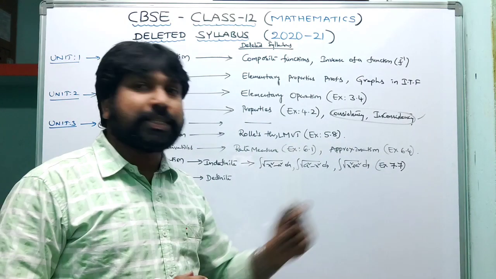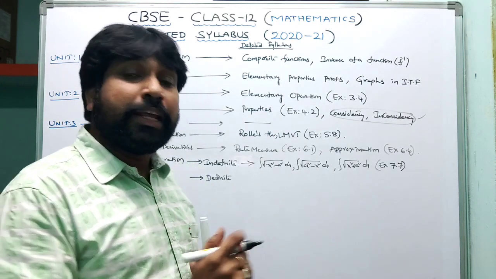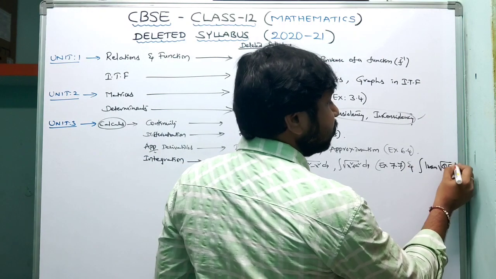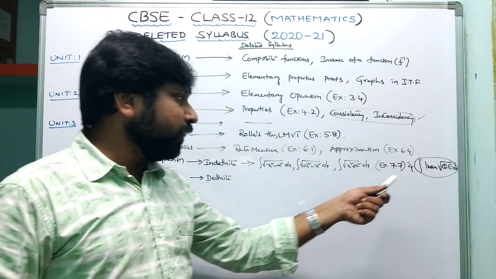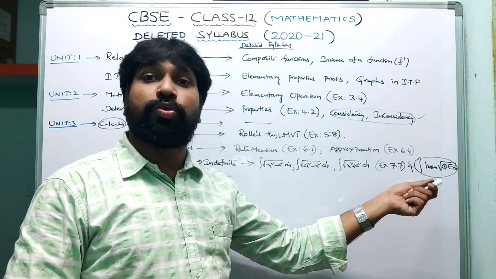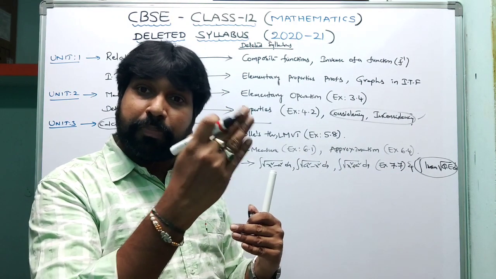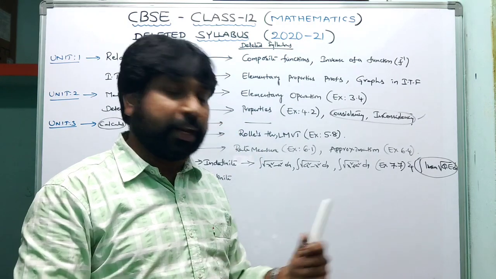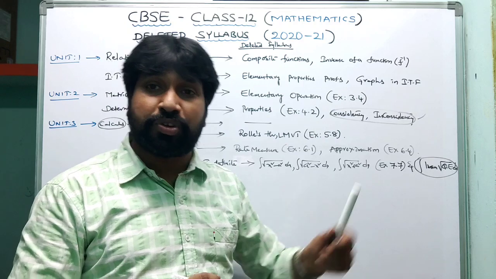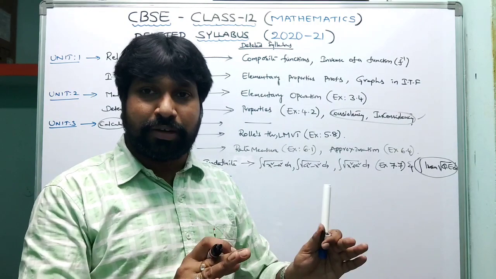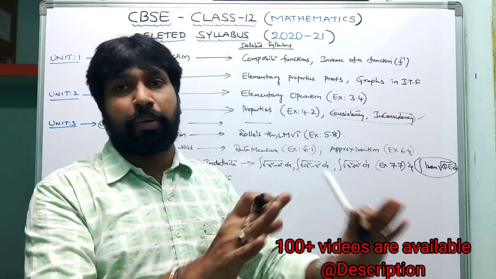So exercise 7.7 is completely deleted, and along with this, integrals of a linear function into the square root of a quadratic expression, this kind of problems, are deleted. These problems are actually not in the exercise questions; this is extra material. In your NCERT book, at the end of the pages, they give some supplementary material. In that material, integral of linear function into square root of quadratic equation related models are there. Those models are deleted. So from the integration point of view, the supplementary material need not be prepared.